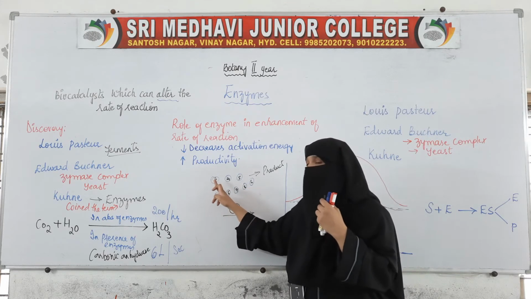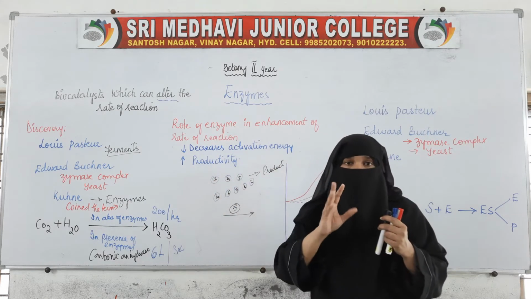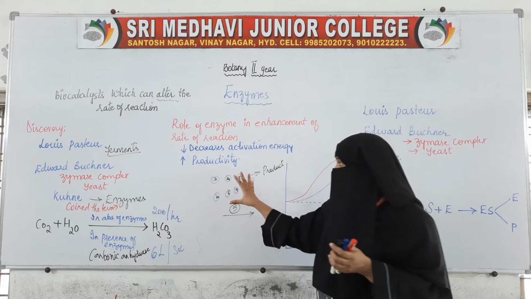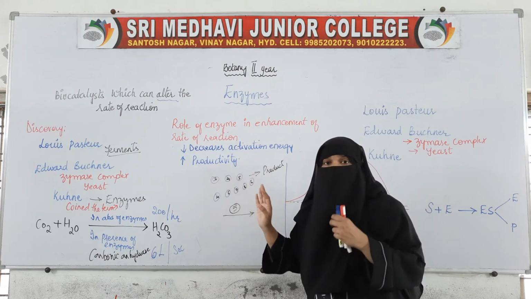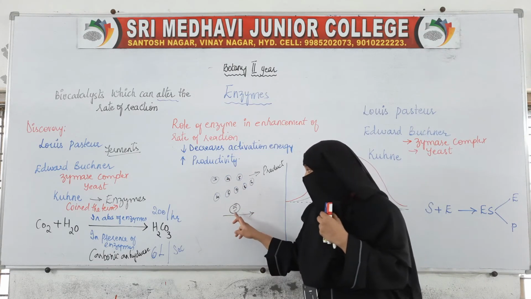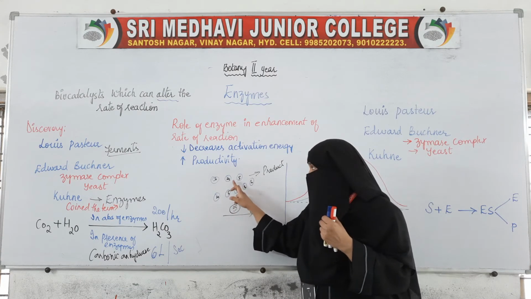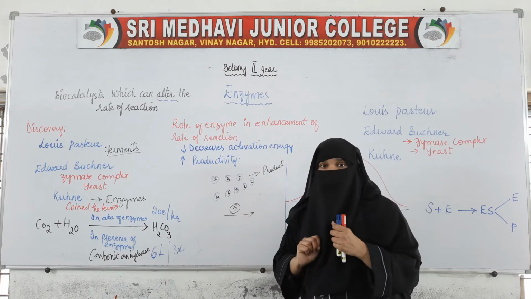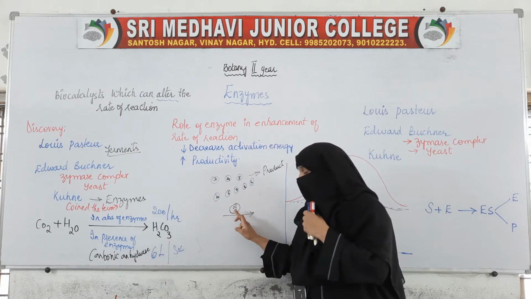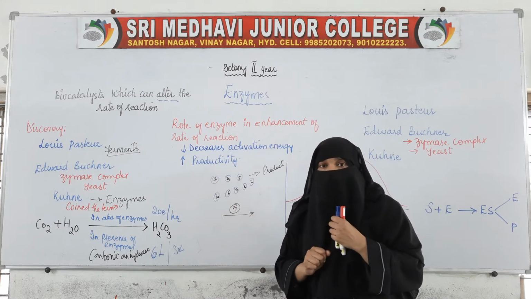Each substrate possesses a certain amount of energy, but for the substrate to participate in that reaction, it should have how much energy? This 5. The energy that the substrate should possess is 5. Okay.